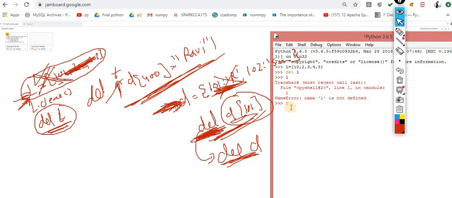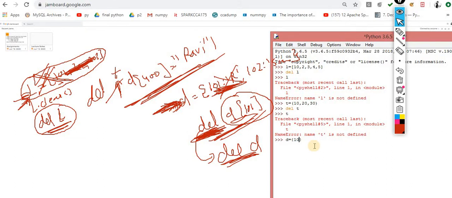Same thing if I do with the tuple. Let's check whether it is working or not. Del of t. I suppose yes, it's working. It works for the tuple as well. So this is the del that is applicable with dictionary as well as the list and tuple. Let me show with the dictionary.